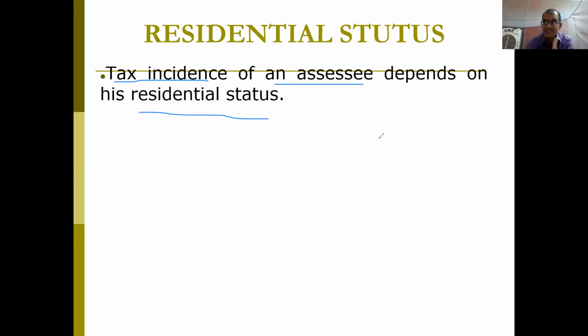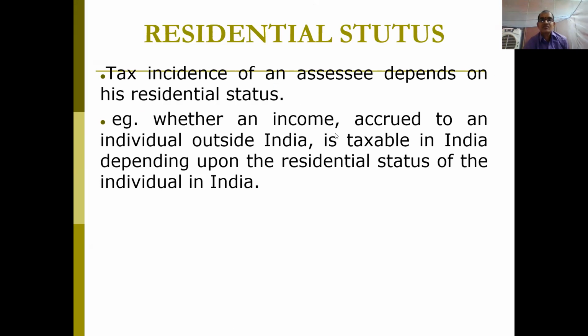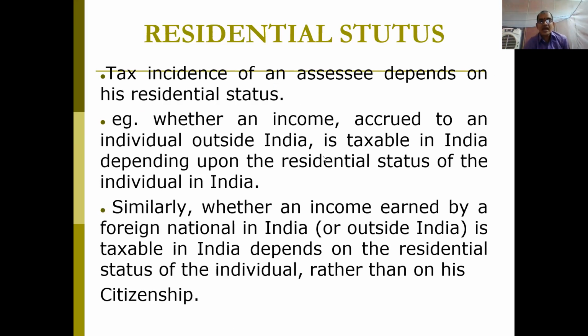Is he a resident or is he a non-resident? It depends. If he is a resident, he has to pay more tax. If he is a non-resident, he has to pay a lesser amount as tax in certain cases. Okay. So the calculation part we will do now. How to determine whether a person is resident in India or a non-resident in India.